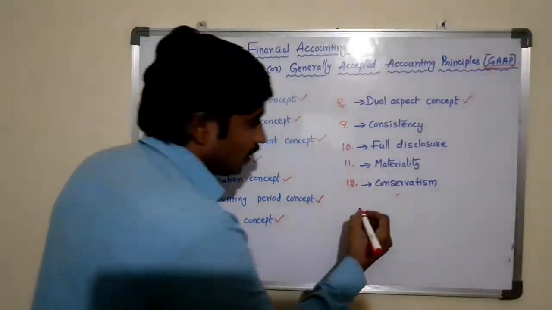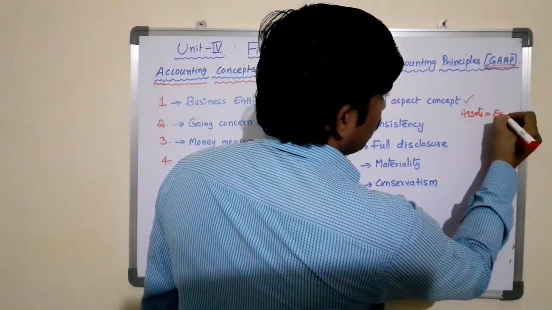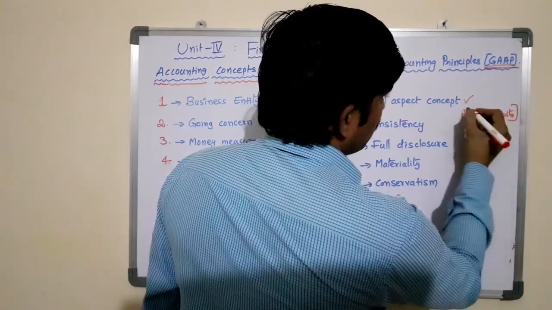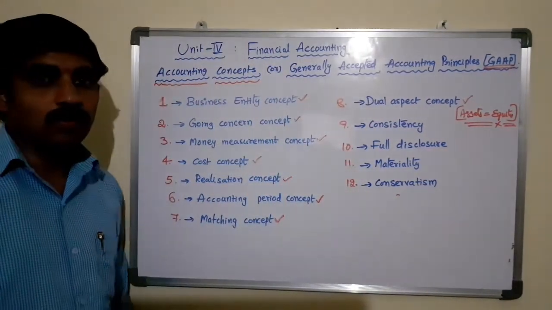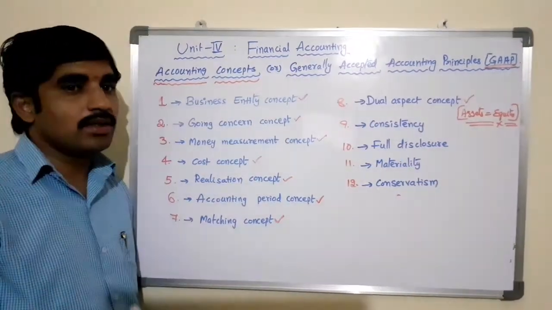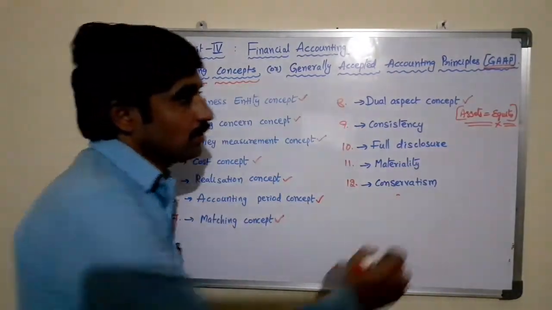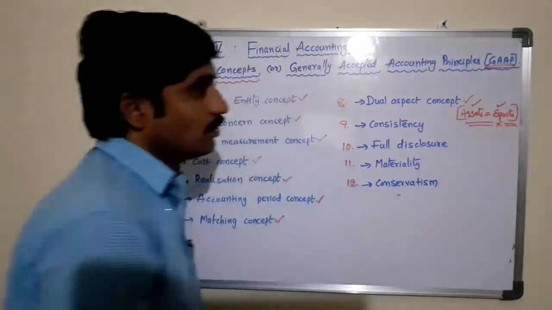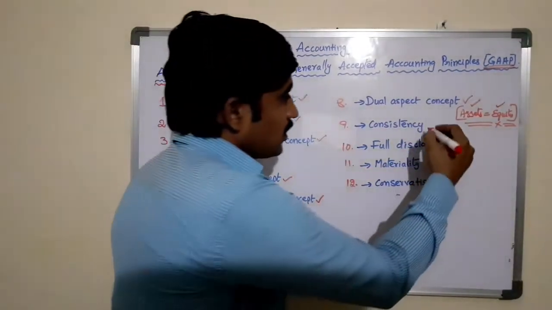When assets equal equity, we can say that the financial position of the company is good. Every transaction will affect the accounting equation, so according to the dual aspect, assets equal to equity should be satisfied. Then consistency.